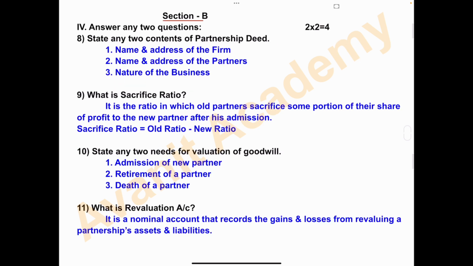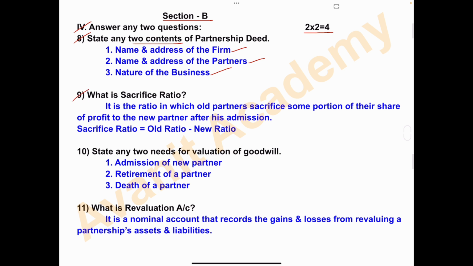Next is section B. In that fourth one, answer any 2 questions. So total 4 questions they have given. In that you have to answer any 2. Each question carries 2 marks. So total 4 marks. State any 2 contents of partnership deed. That is number 1, name and address of the firm. Number 2, name and address of the partners. Third, nature of the business. Any 2, they have said. I have written here 3 points.